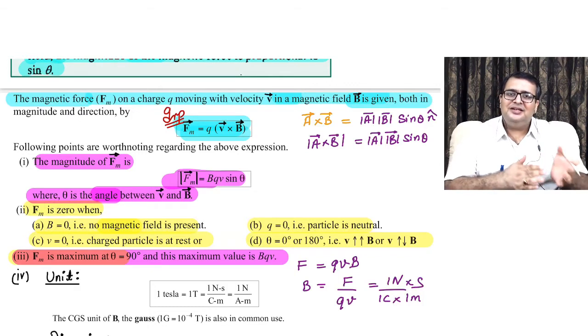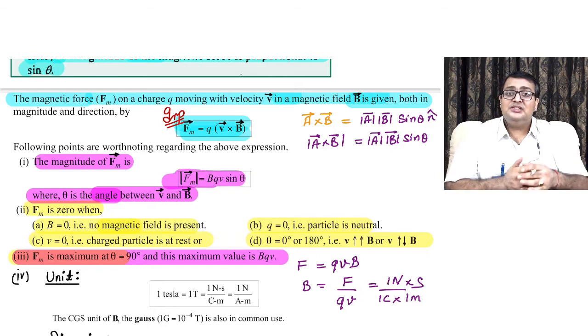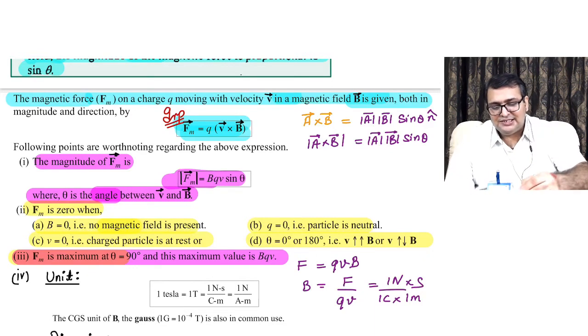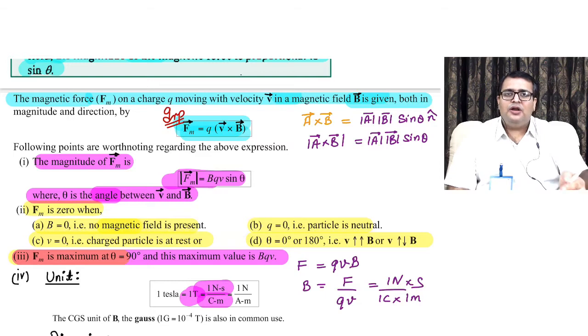And the practical unit, or generally in common terms, the magnetic field is measured by the unit Tesla, such that 1 Tesla is equal to 1 Newton second upon coulomb meter, right? Coulomb upon second can also be termed as current, which is ampere. So 1 Newton upon ampere meter is also equal to 1 Tesla. So this is how we define the SI unit for magnetic field.